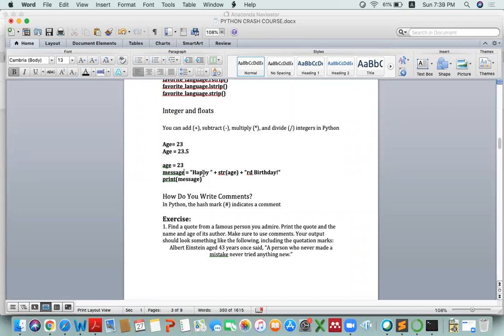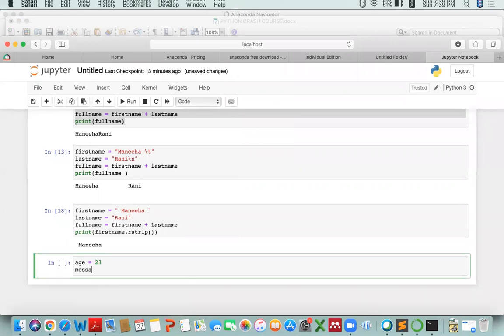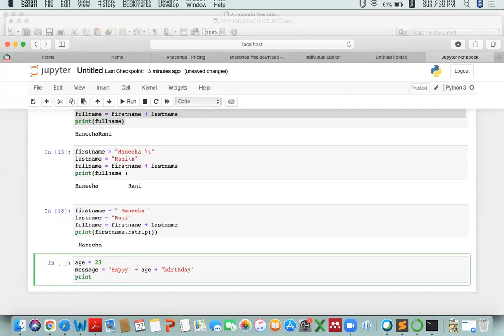Message is equal to happy. Then birthday, we have to show happy 23rd birthday. How will we show that? It is very simple. Let's say age equals 23. Then message equals happy plus age plus birthday. Then I'll show it in print message, but it will throw me an error. If I run it, it will throw me an error.